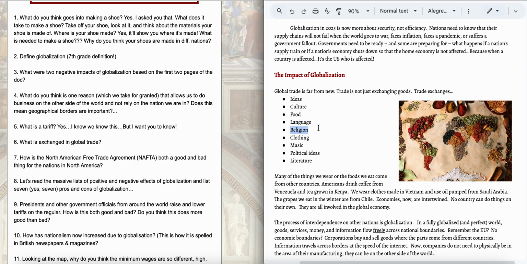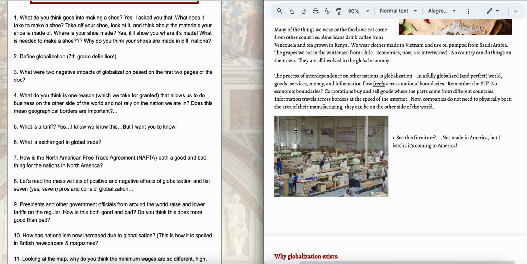Religion. The idea that religion has spread all over the world too. Globalization. The clothing you wear, the music you listen to, political ideas, literature, which is a big word for books, all of those things spread because of globalization. Many of these are good. Some of these are not so good. It just depends on how you look at things.